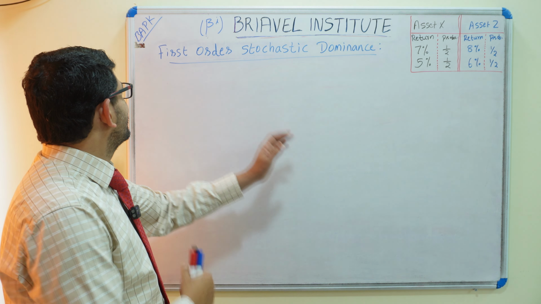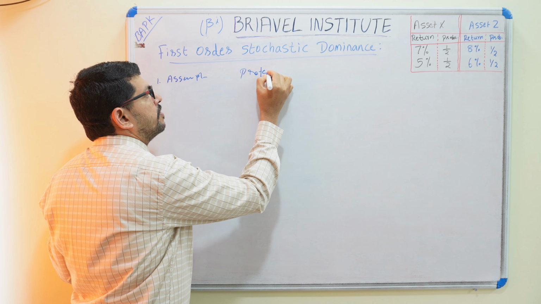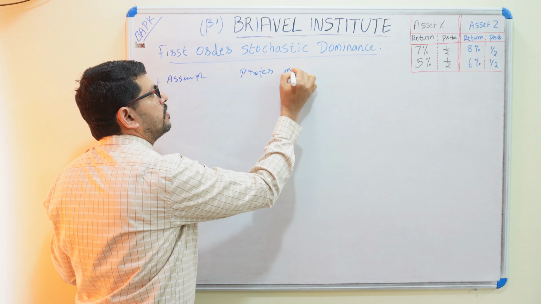Using first order stochastic dominance, we are finding out which is the better investment, which will get the higher return. For that purpose, first order stochastic dominance has one assumption: people prefer more to less. More to less means people are interested in getting more returns, not less return. They always like to get more return. So that is one assumption.